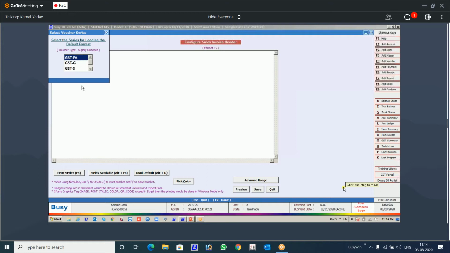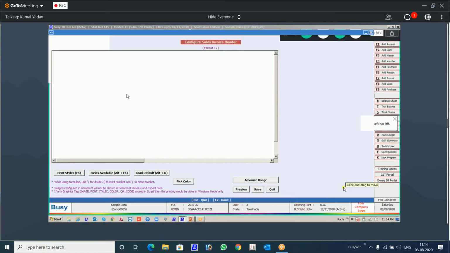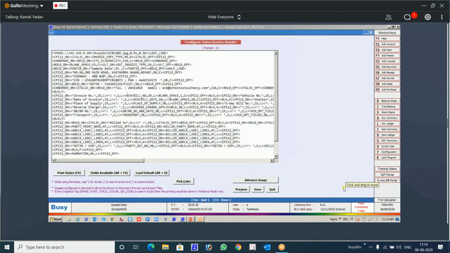If you see this, all these things will be loaded here automatically, and from there you can select the field and put it anywhere you want to give in the invoice, whether it's in the QR code, the header part, the body part, or the footer part. You can see that all the defaults are loaded, but I am not going to teach you initially through this. You will get confused.